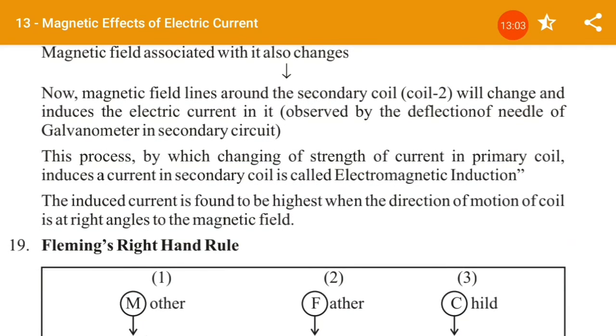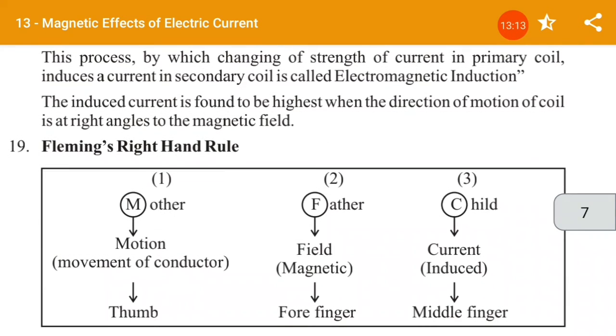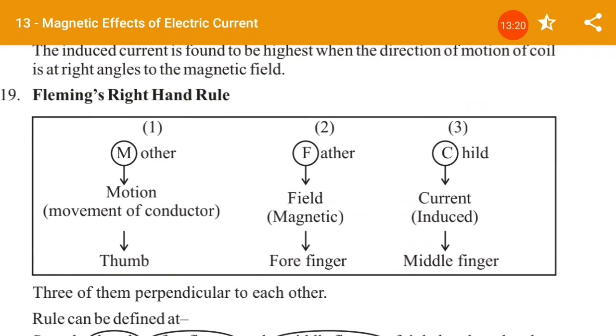The induced current is found to be highest when the direction of motion of the coil is at right angles to the magnetic field. So next we will discuss Fleming's right hand rule. Fleming's right hand rule shows the induced current, remember that. The thumb shows the movement of the conductor, that is motion, the forefinger shows the magnetic field, and the middle finger shows the current which is induced.